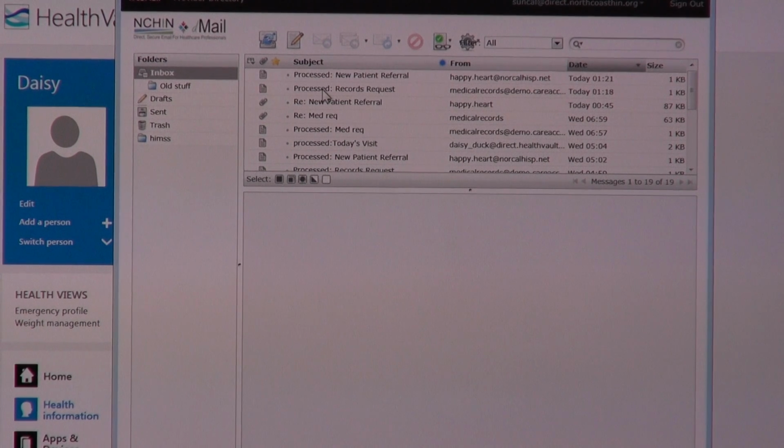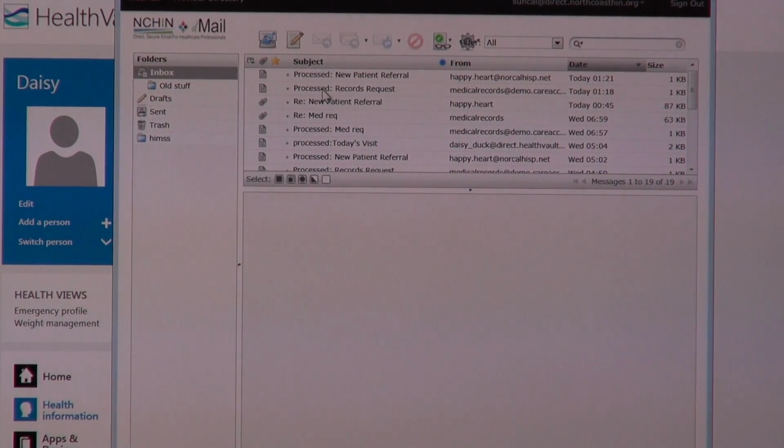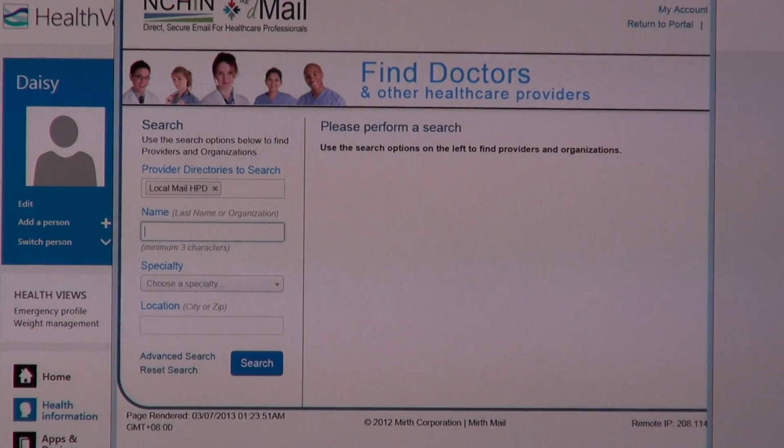But nonetheless, now what I will show you that it's easier to see without moving the camera is that when Dr. Hart receives the referral, he reads the discharge summary and notes that an echocardiogram was done for Daisy while she was inpatient at Salem Hospital. What he wants to get is a copy of that echocardiogram report. So he can go in, do a provider directory lookup just like I did, find Salem medical records. He can ask for a copy of that heart echo.